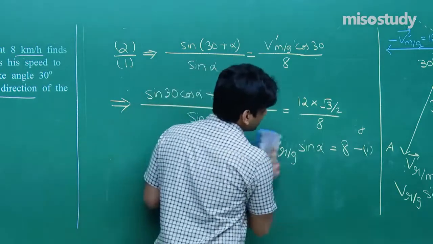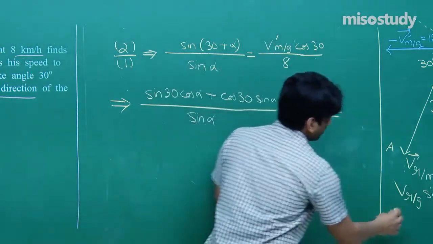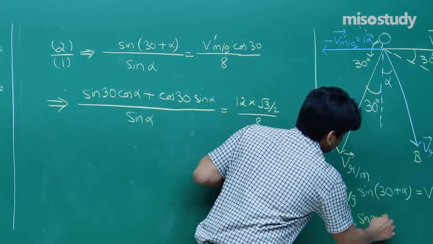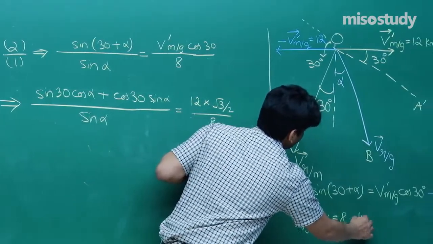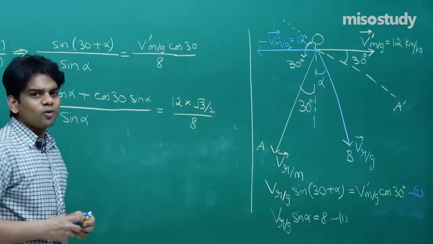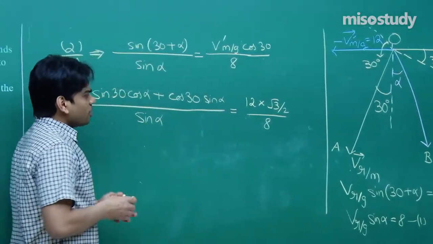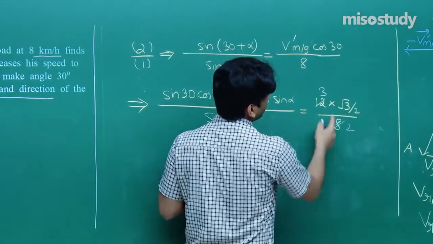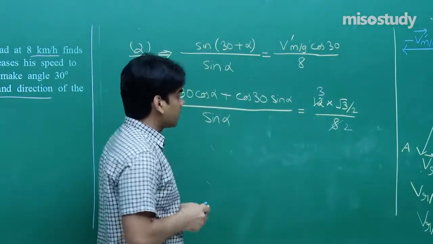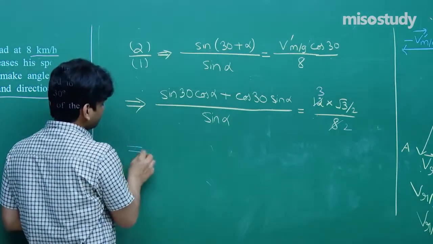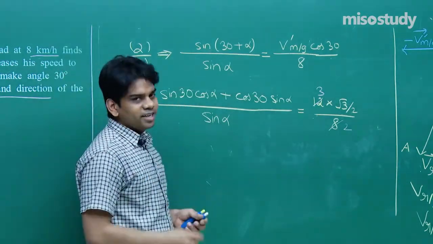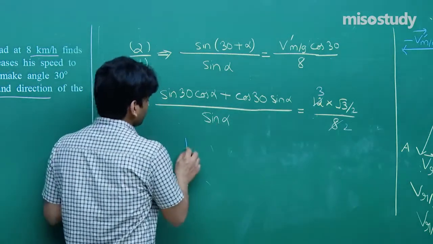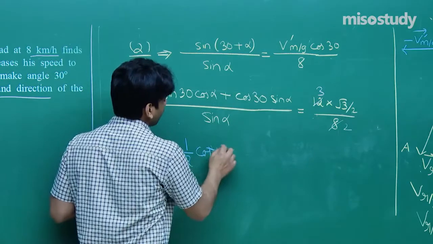We got this, and VRG sine alpha equals 8. I am writing down here VRG sine alpha is equal to 8. This was equation number 1. I am rewriting it here for our reference, if we require it, we will use it. Now let us simplify this. This will go 2 times. This will go 3 times. We will be having 3 root 3 by 4 at the right hand side. And here you see sine 30, 1 by 2, cos alpha by sine alpha, you get cot alpha. So 1 by 2 cot alpha.